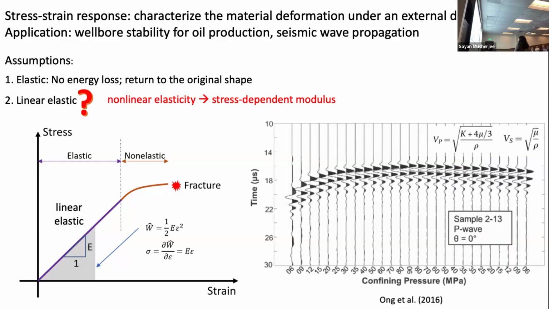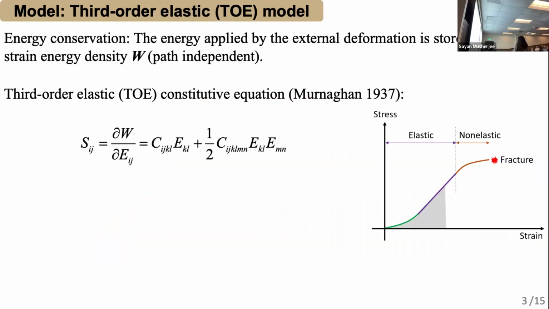Similarly, for the velocities under confining pressure, when we send pulses through the rock samples, it's also pressure dependent, and we can see that the travel time decreases with higher pressure. All this evidence shows that the rock is nonlinear elastic, and we cannot use simple linear elastic models. In our study, we use the third-order elastic model to calculate the nonlinearity of the rock.